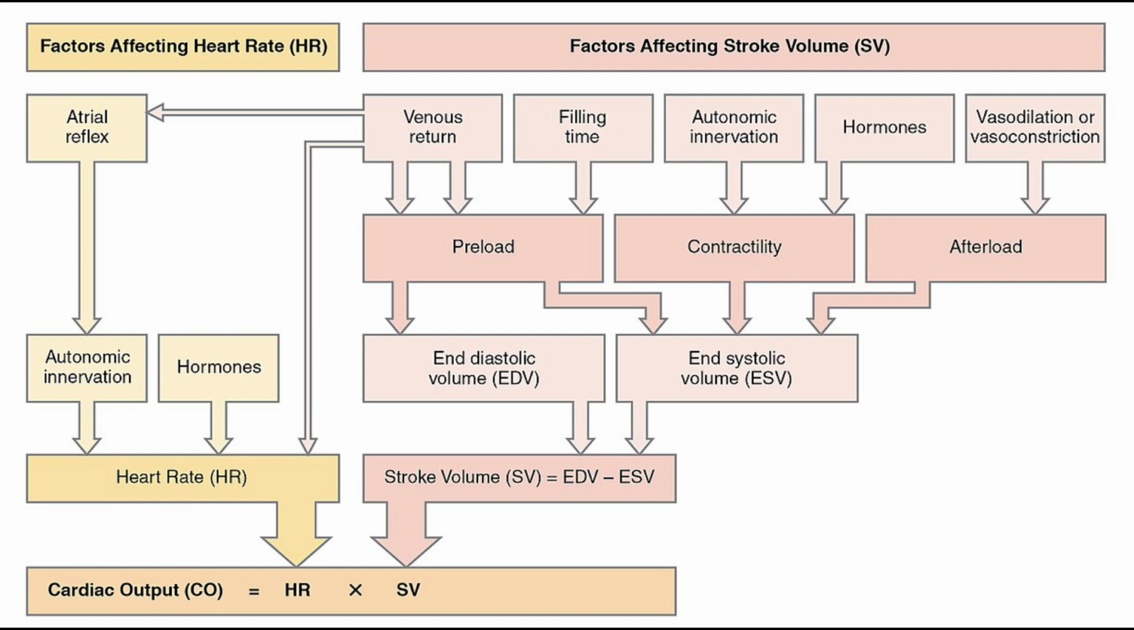Now the final one is afterload, the resistance the heart must push against to eject the blood. Afterload goes up due to higher vascular resistance and damage to the semilunar wall, and it increases the end systolic volume, so stroke volume drops. But if the vascular resistance drops, like in vasodilation, end systolic volume decreases and stroke volume increases.